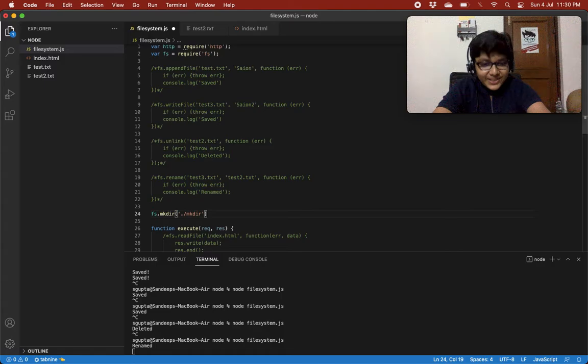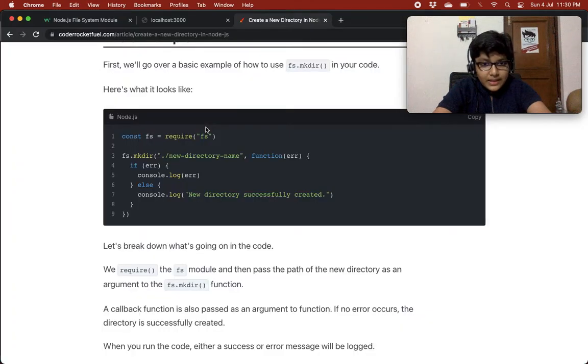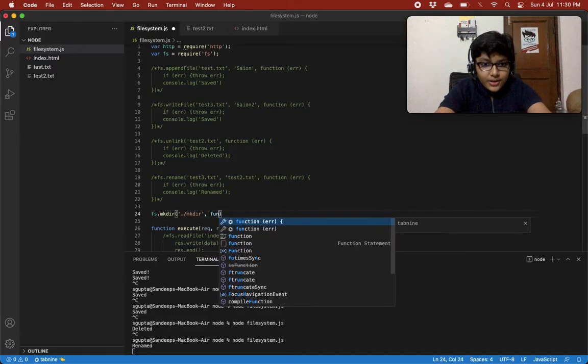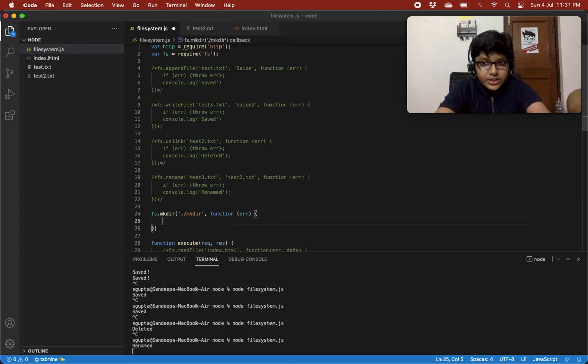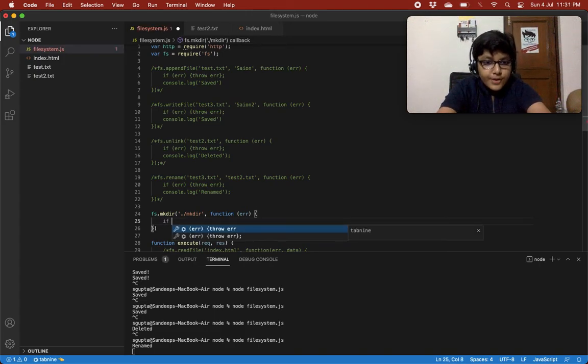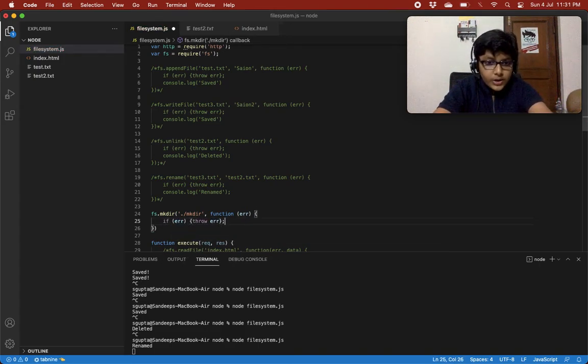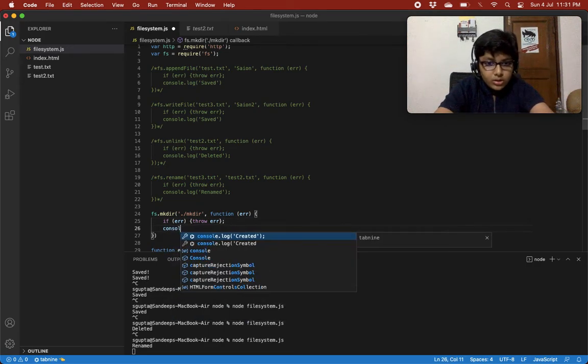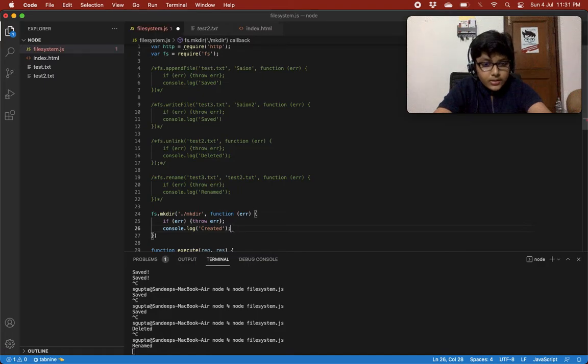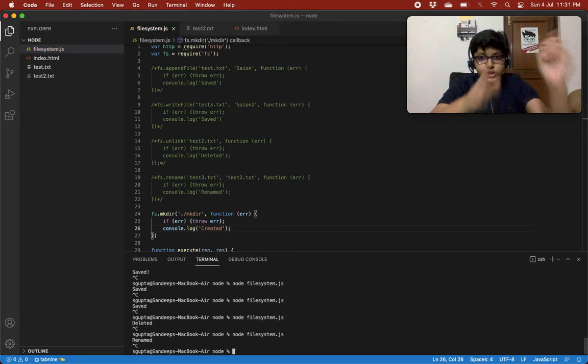Let's give it mkdir. Okay, and then we just need to check for an error. If error, throw error, else console.log created. Save this, and now